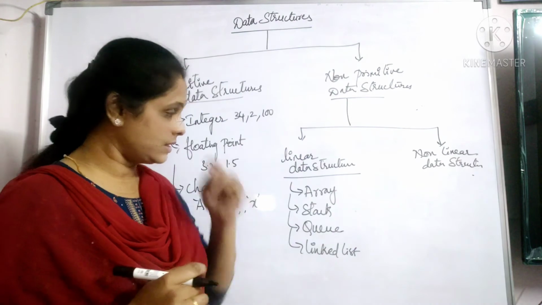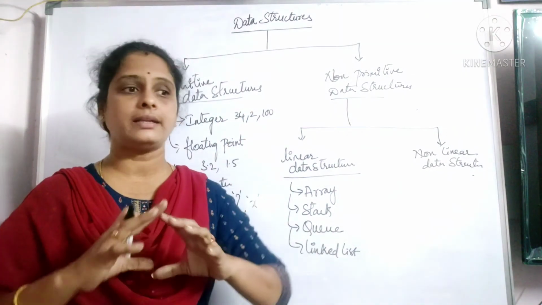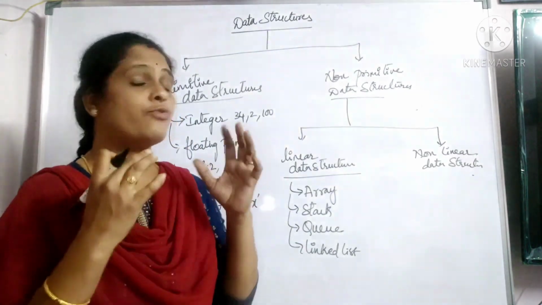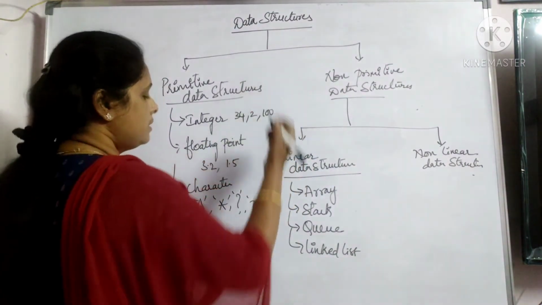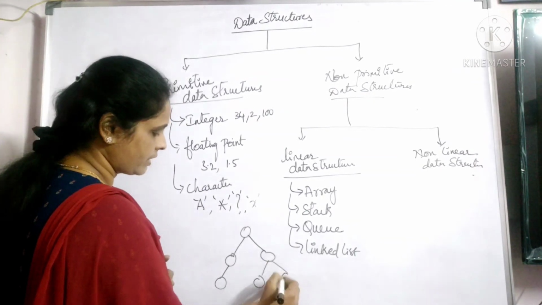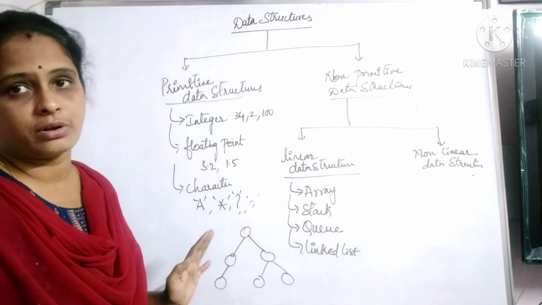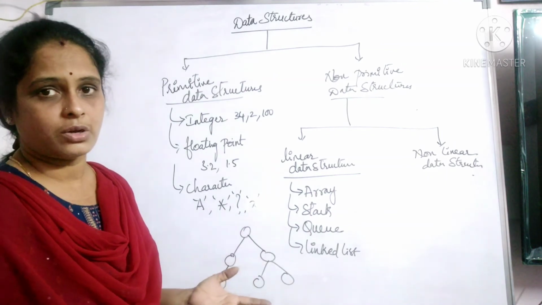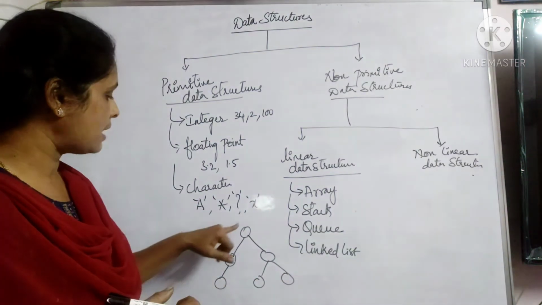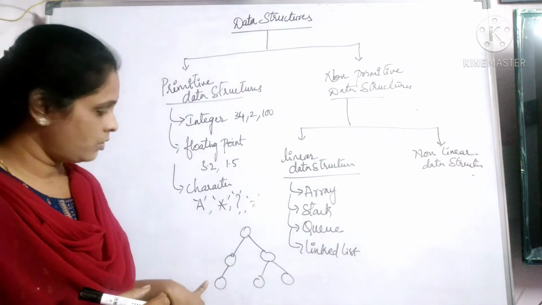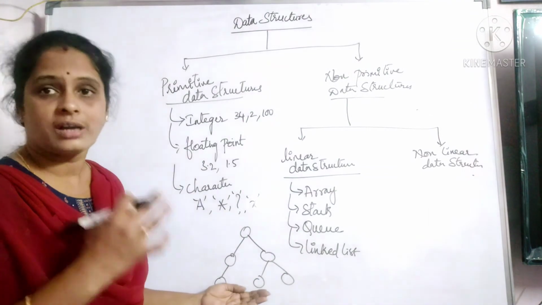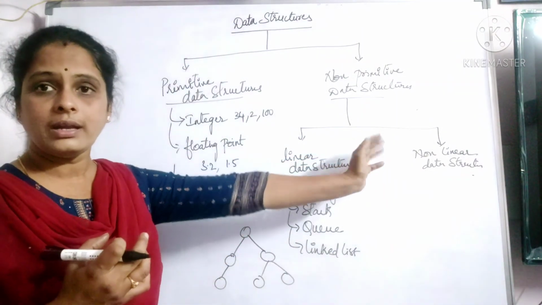Now, coming to the other side, non-linear means what? Data is not in a particular order. It is not one after the other. Okay. Now, what comes here? For example, take this as an example. If you see here, the data is not stored in a particular order, but of course it is connected. I can't say that after 1, 2 will come, after 2, 3 will come, or after 3, 4 will come. No, I'm not sure about it. So such type of organization of data is said to be a non-linear data structure.